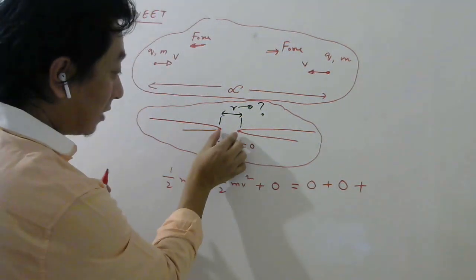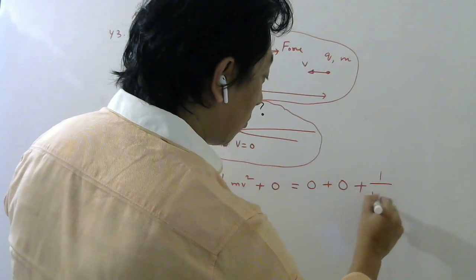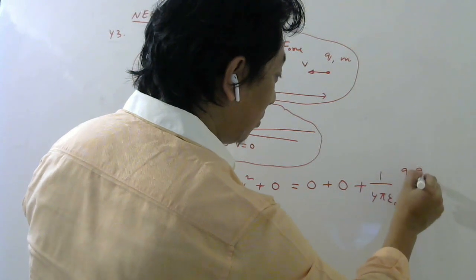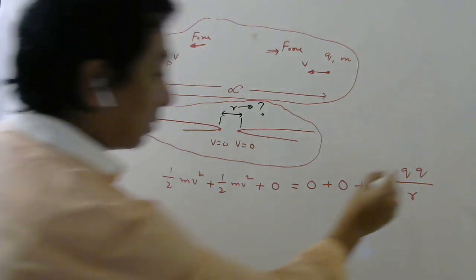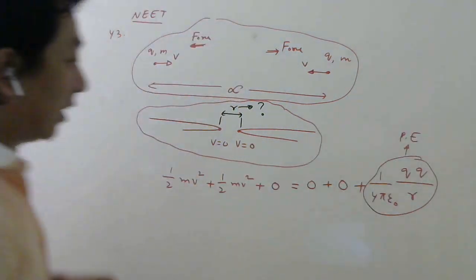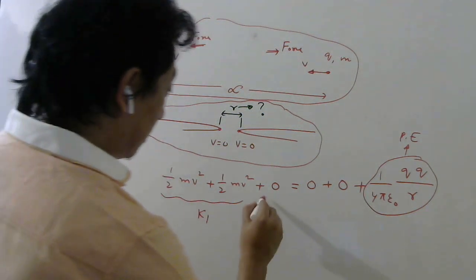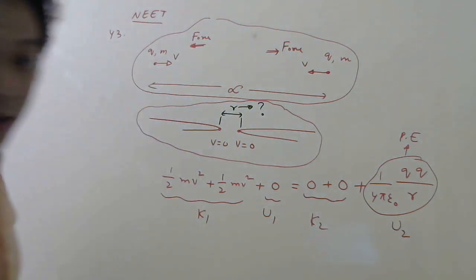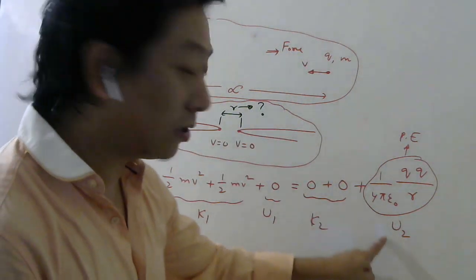So kinetic energy for both of them will be 0. And now they are at some distance r, right? So at that distance, what will be potential energy? 1 by 4 pi epsilon naught q1 q2, which is given as qq divided by the distance between them, which is r. I hope you remember this formula. This is the formula for potential energy of two charges at a distance r. Okay, students, so this is your K1, this is your U1, this is your K2, this is your U2. Just now I explained K1 plus U1 initially should be equal to K2 plus U2 finally.